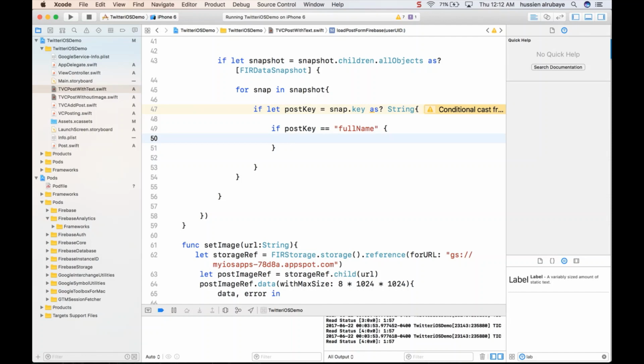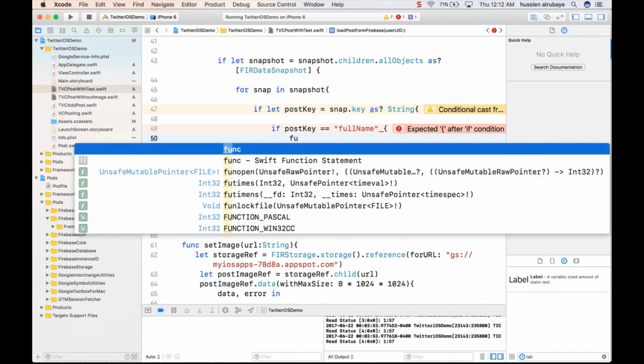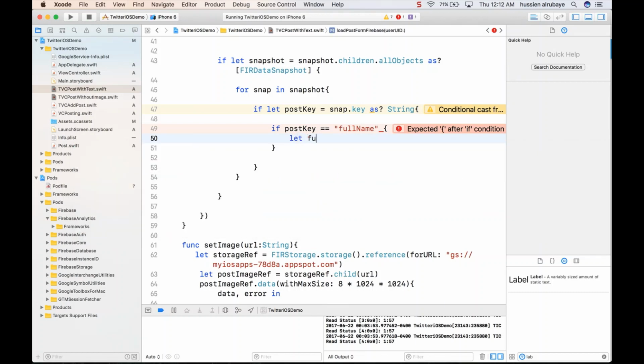So please bring the value for me, whatever value it has, which is the full name in this way. So let full name be equal to whatever you have here in snap for that key. So I get the username.